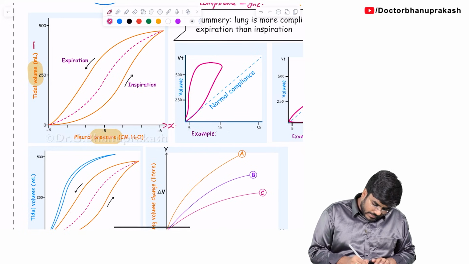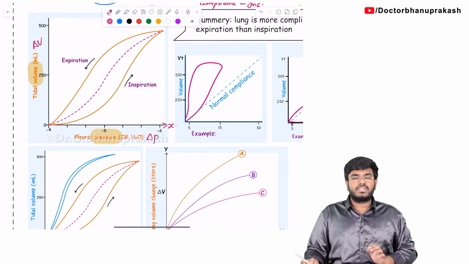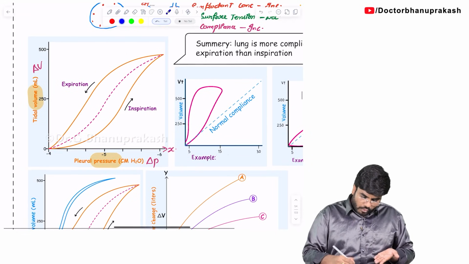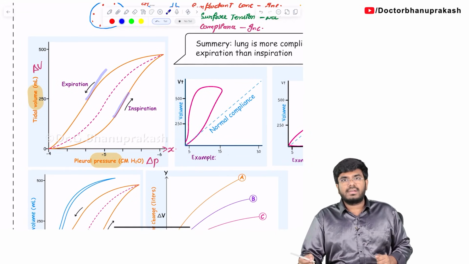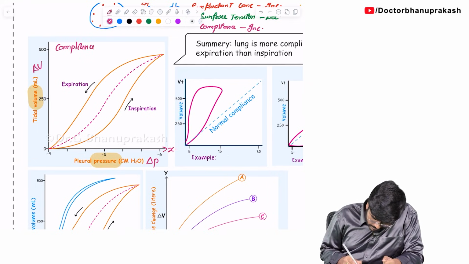So, can I write something like this? Delta V by delta P, volume change by pressure change. Tell me, delta V by delta P, what is it? It's compliance. So, these are the compliance curves. This pressure volume loop is nothing but the compliance of the lungs. Right here, we are checking the compliance curves of the lung.